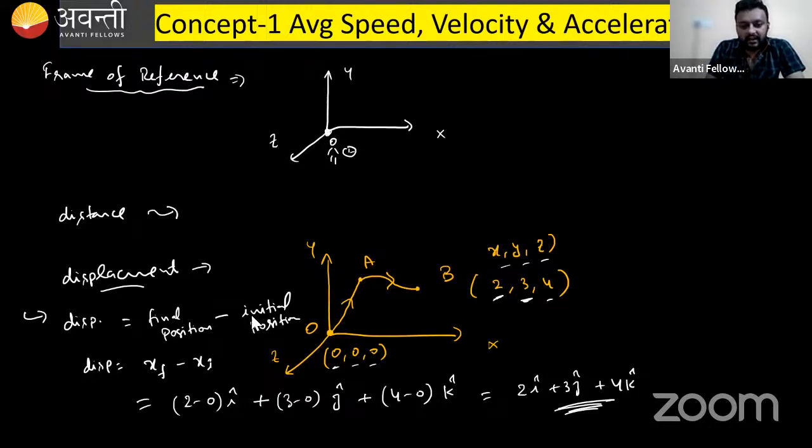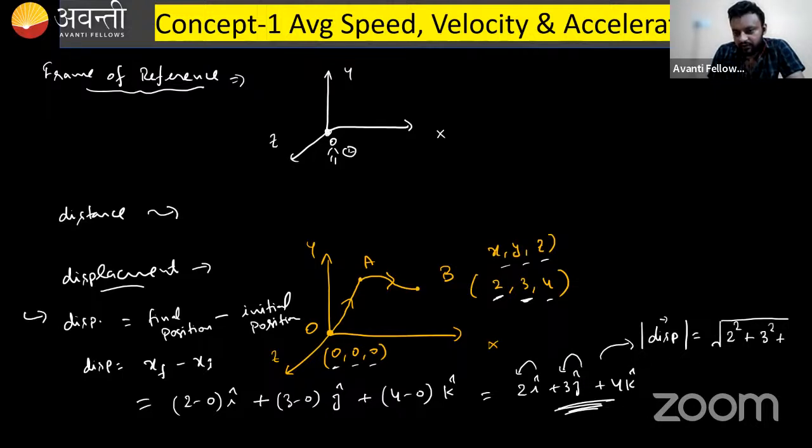After that, the question came: what is the magnitude of this vector, sir? A vector has direction and magnitude, so this is the vector notation. What is the magnitude of the displacement? It will be the root of the coefficient of i squared, that is 2 square, plus the coefficient of j squared, that is 3 square, plus the coefficient of k squared, that is 4 square. You can solve it and you will get the displacement. This is the way to get distance and displacement.